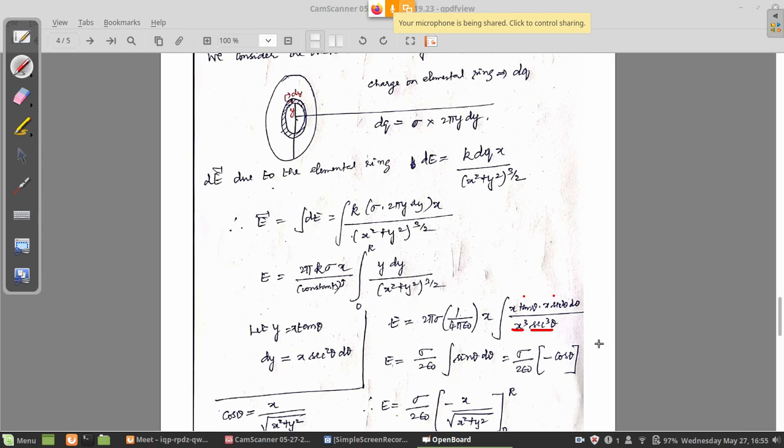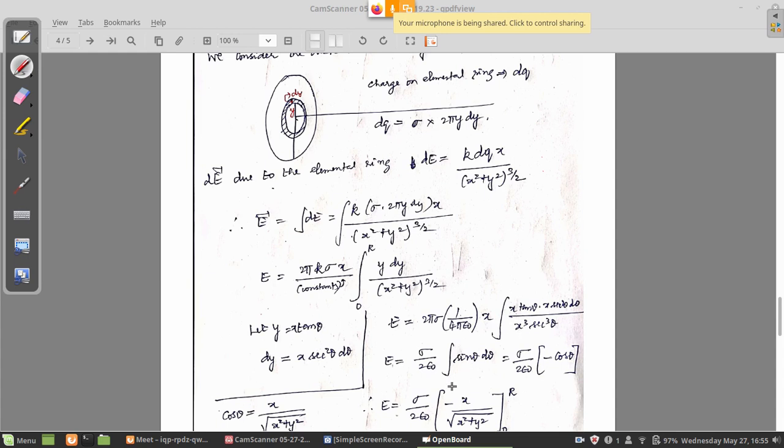Now if you have common terms, you can cancel. Secant square theta and secant theta will cancel. You will get only secant theta in the denominator. That goes to the numerator as cos theta. Tan theta is sin by cos. Again cos and cos will cancel. Only sin will remain. So the integral is now very simplified, and all you have to finally do is take all the constants out.